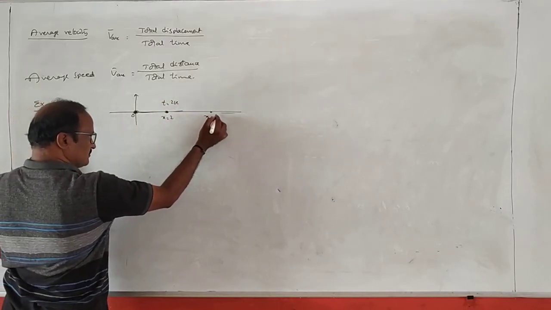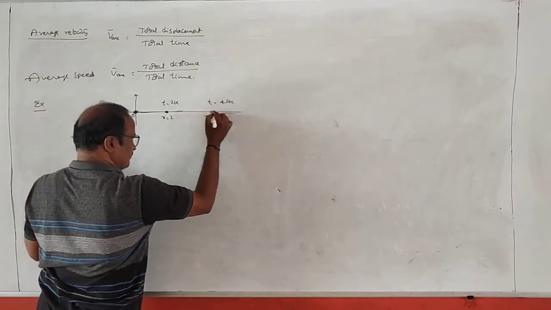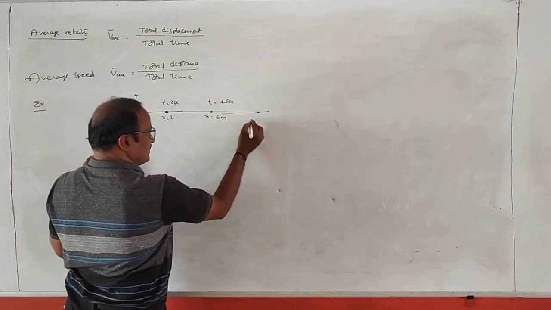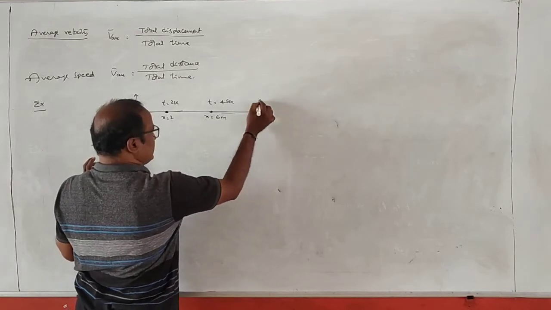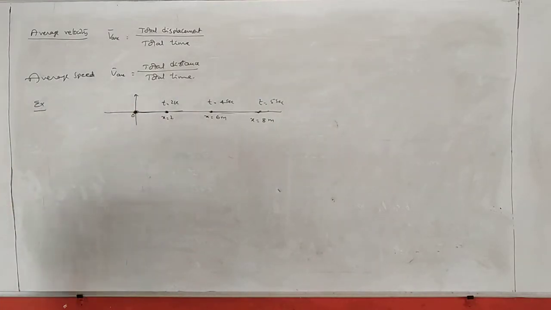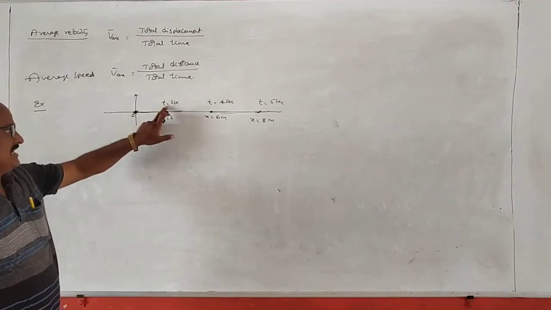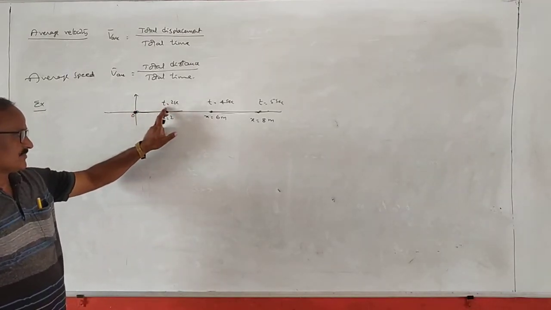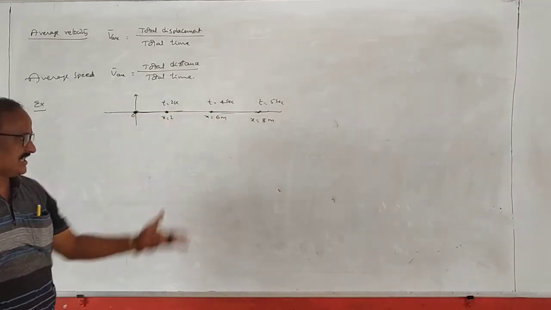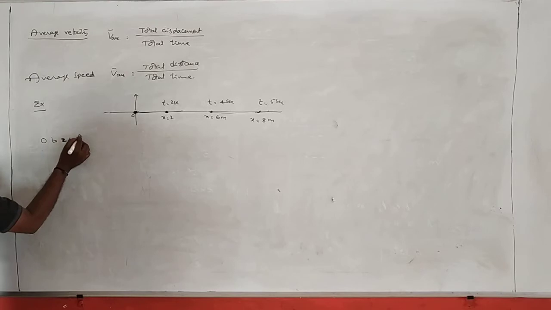x is equal to 6 meters at t equal to 4 seconds and x is equal to 8 meters at t equal to 5 seconds. Finally, find the average velocity in 0 to 2 seconds, average velocity from 0 to 4 seconds, average velocity from 0 to 5 seconds. So 0 to 2 seconds.